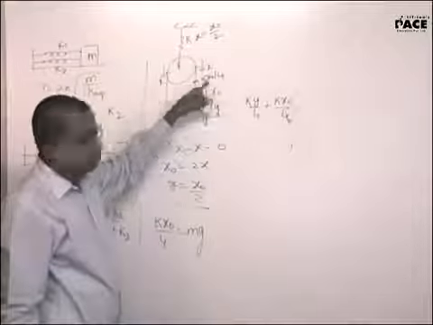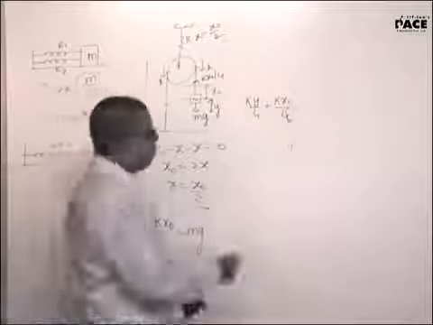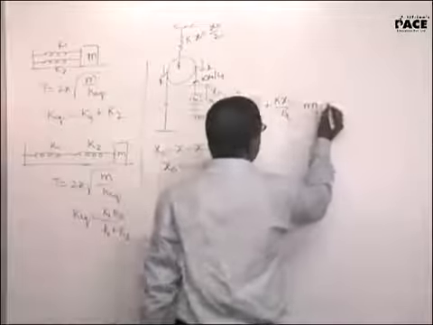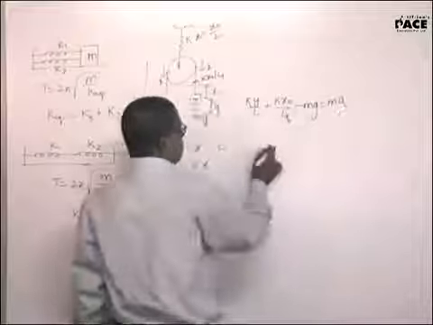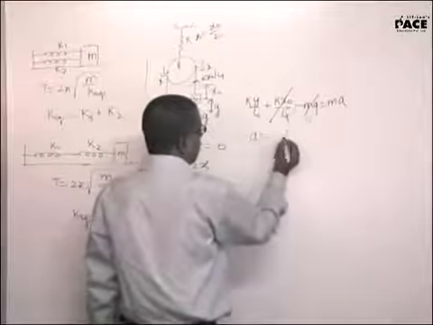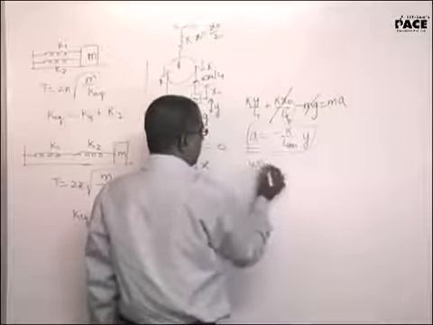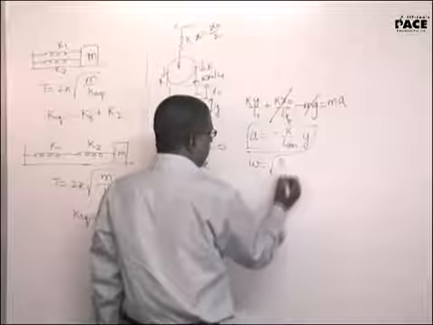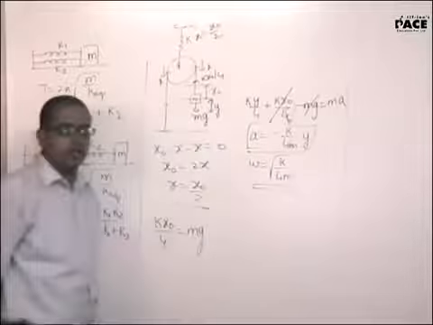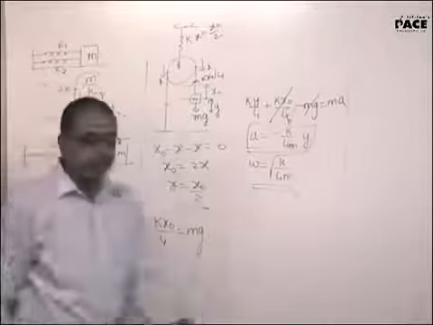Yes, sir. So net total restoring force will be ky by 4 plus kx naught by 4 minus mg will be equal to mass into acceleration. So these both will go. A is equal to minus k by 4m into y. Hence I get the value of omega is under root k by 4m. Is the logic clear to all? Yes, sir. Yes, sir. Now here I solve the problem traditionally.